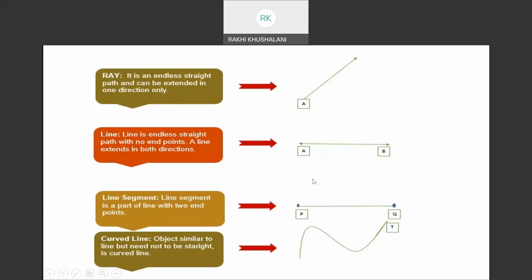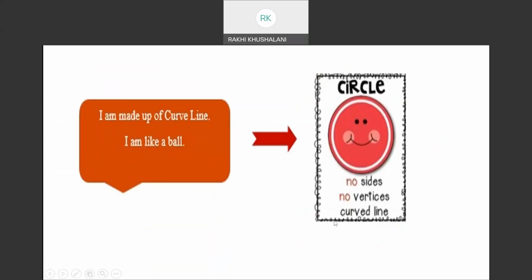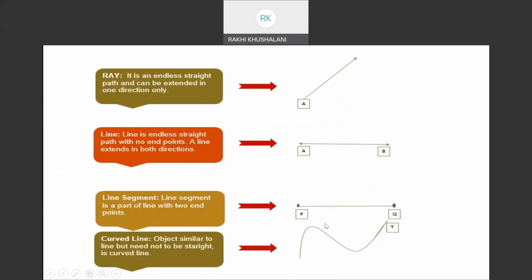A line segment is a part of a line with two end points. A line segment is something that can be measured. It starts at P and ends at Q, and this distance between P and Q can be measured.